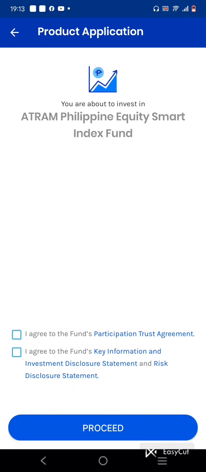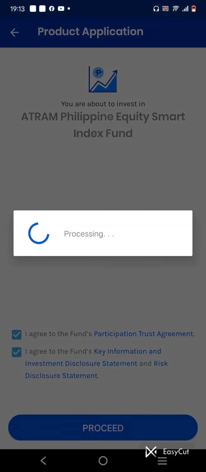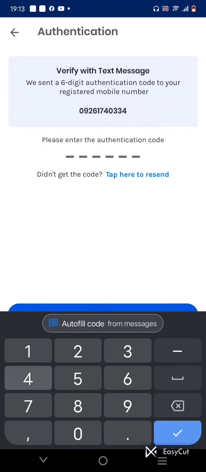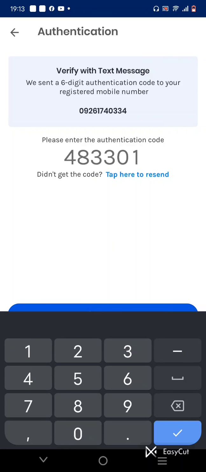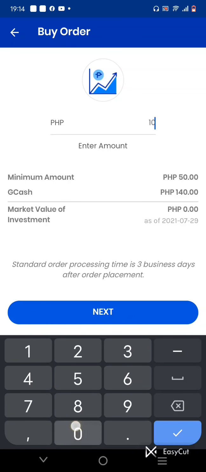Good return. So we'll not read the agreement. We already read that one, so we'll proceed. There's the code, 483301. Check. Okay, minimum amount, so we'll invest 100.